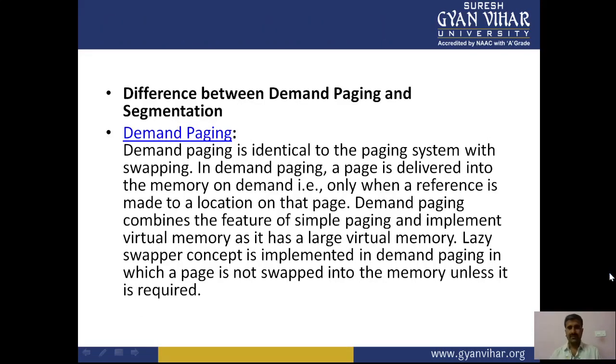So now we will look at the difference between demand paging and segmentation.